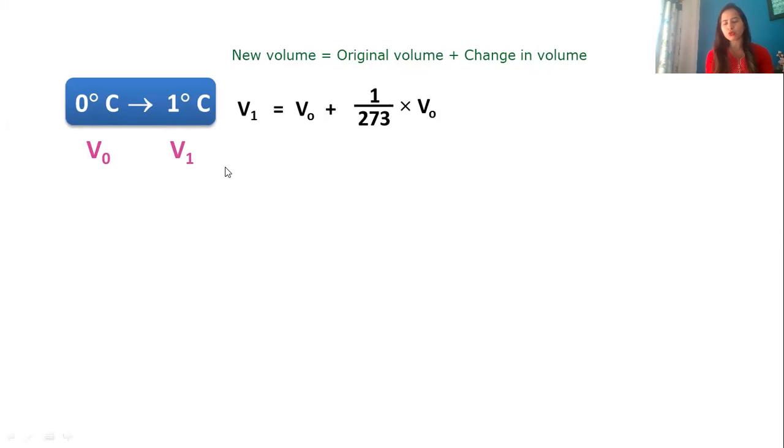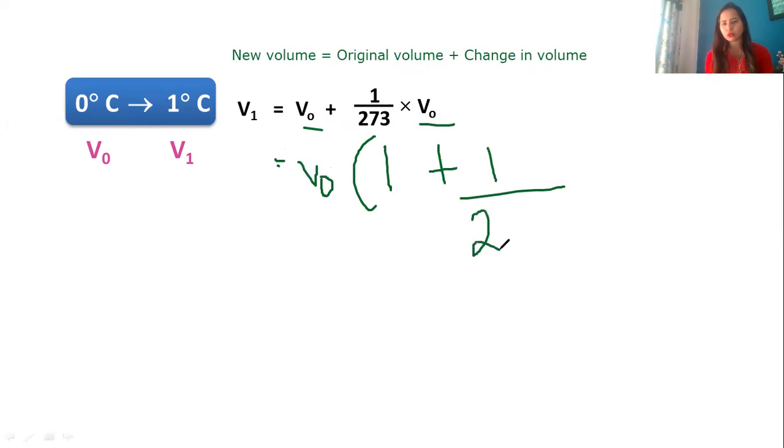Now, if you see these two terms, V0 plus V0 upon 273, both of them have V0 as common. If V0 is common, I'll get V0 separated, correct? And in the bracket, I'll have 1 plus 1 upon 273. Is this correct?